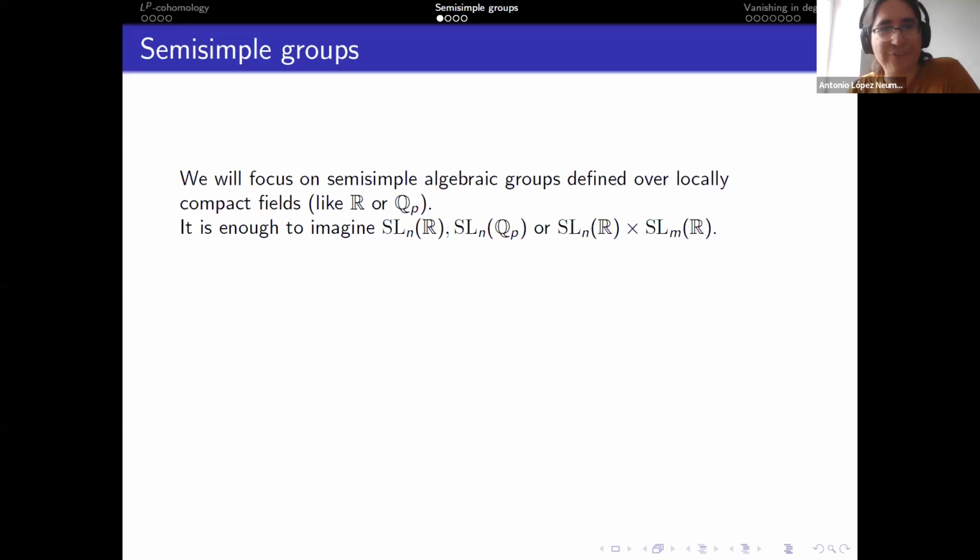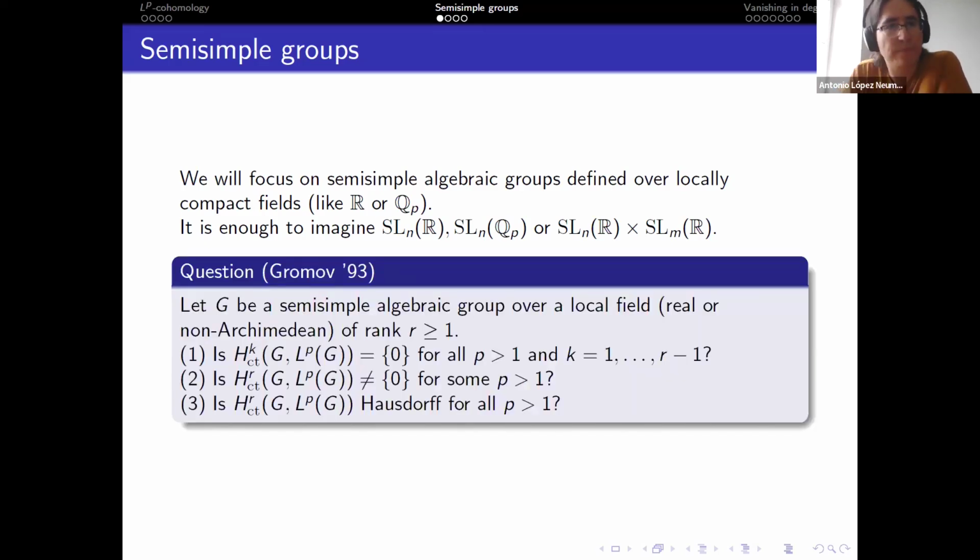If you don't like these words, it's enough to focus on SL_N(R), SL_N of Q_p if you want, or products, perhaps. So perhaps the first question is what the LP cohomology of a semisimple group should look like. Gromov asked this as a question in his second book. He asked 3 questions on the LP cohomology of semisimple groups.